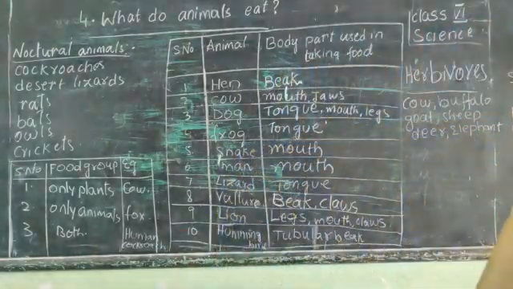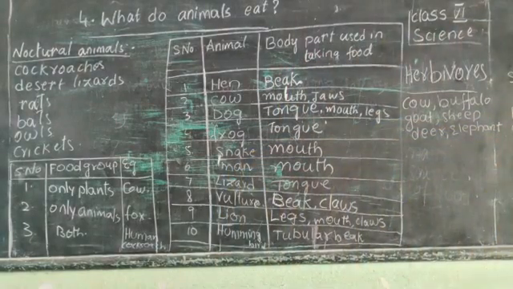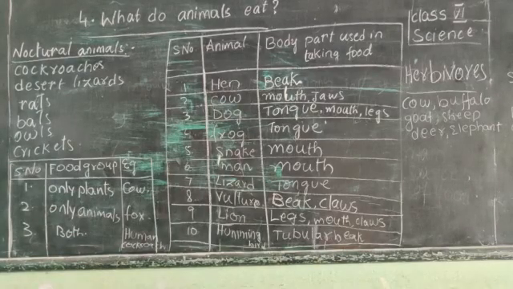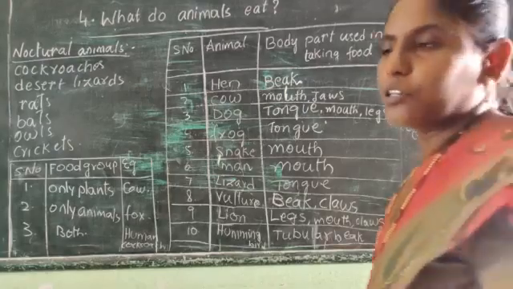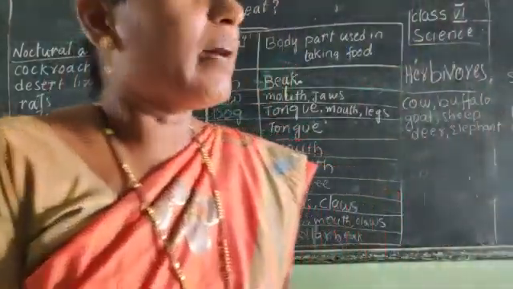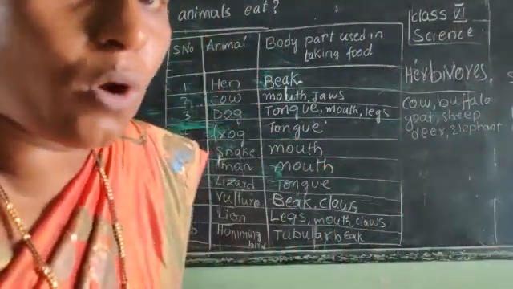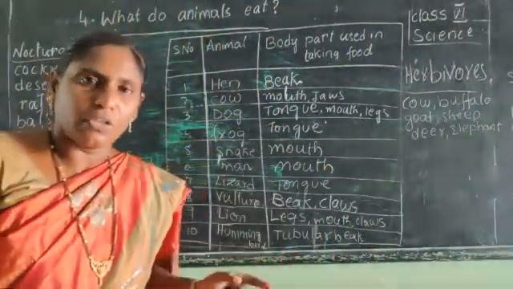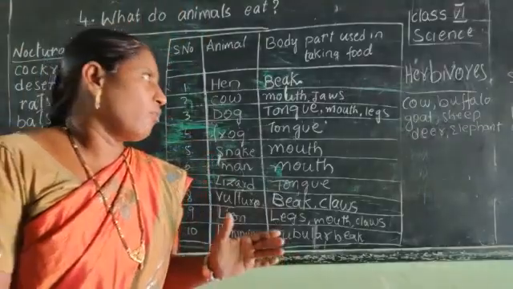So, depending on food habits, into how many groups are the animals divided? Based on the food habits, animals are divided into three groups. They are herbivores, carnivores, omnivores. The animals which depend on only plants for their food are called herbivores.